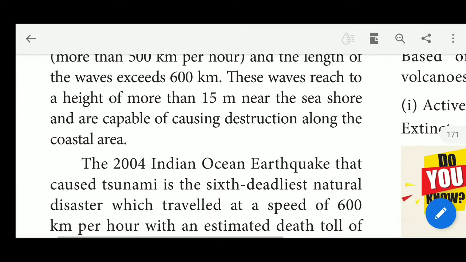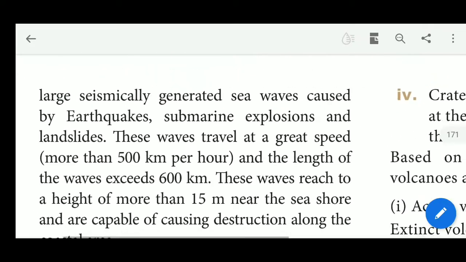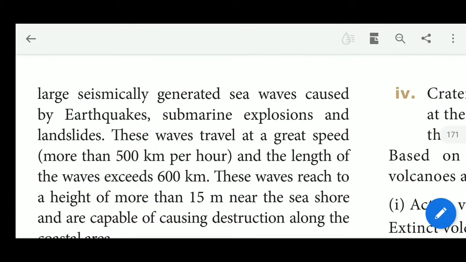These waves travel at great speed, more than 500 km per hour, and the length of the wave exceeds 600 km. These waves reach a height of more than 15 meters near the seashore and are capable of causing destruction along the coastal area. So it is also called giant waves. The word tsunami is derived from a Japanese word.